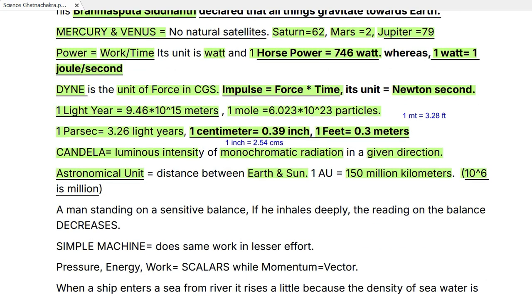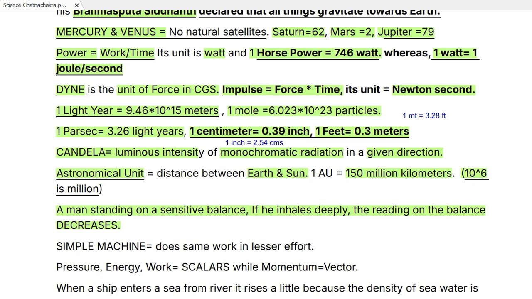Now, a man is standing on a sensitive balance. If he inhales deeply, the reading on the balance decreases. Really? A man is standing on a sensitive balance. If he inhales deeply, the reading on the balance decreases. Wow, that's another question that is very interesting.